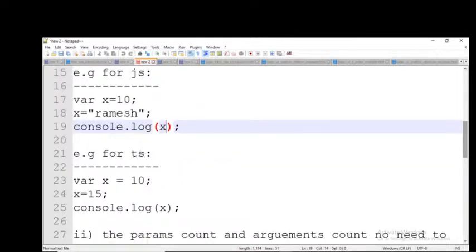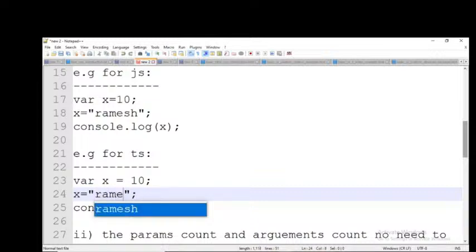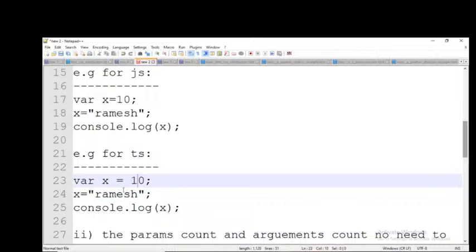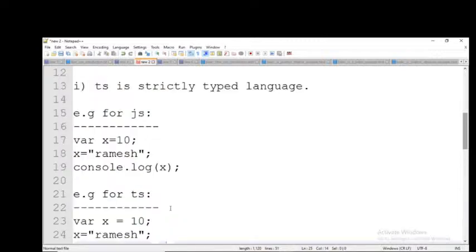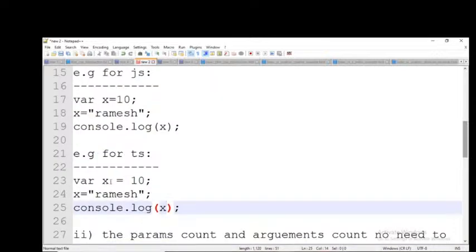If you do the same thing with TypeScript, what is the output I will get? See, I am doing the same thing here. Now what is the output I will get? 10, Ramesh, or error? Error will come. Why will we get an error? Because TS is a strictly typed language.